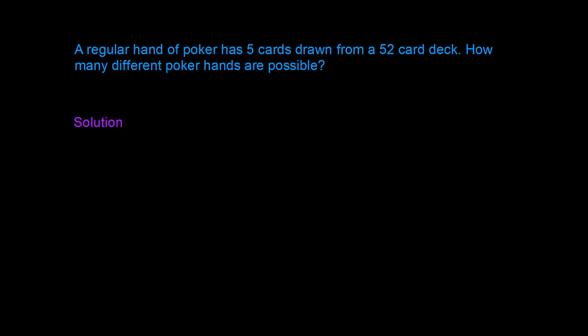Another example, a poker hand consists of 5 cards. And those 5 cards are drawn from a playing deck of 52 cards. So how many different poker hands are possible? Of course, again, we use combinations. 52 combinations 5. Let me do that very quickly. 52C5, and that is 2598960. So that's 2.5 million different poker hands.